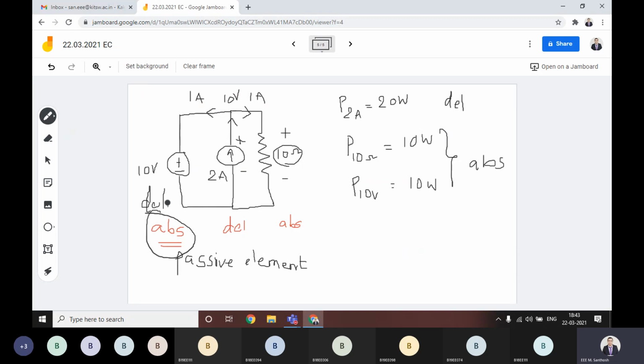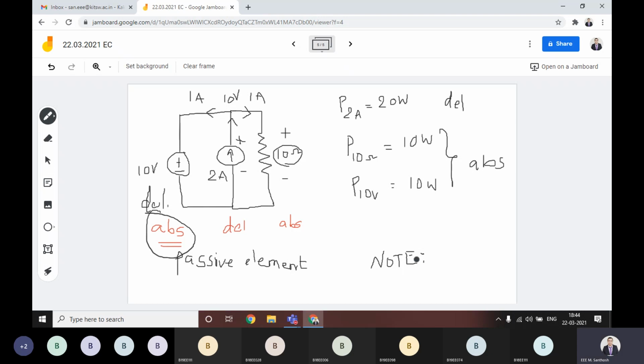For everyone who has confusion, write one line there. Keep a note. Under this note, write this one line, I am dictating: depending upon the circuit requirement, the voltage source can act as a passive element also.